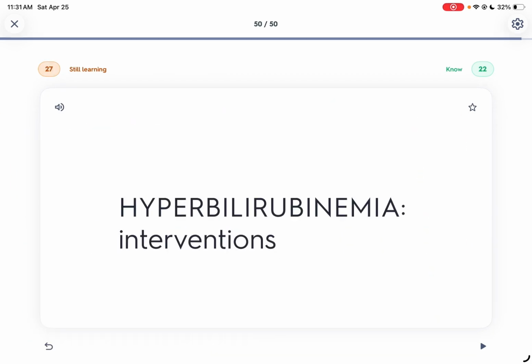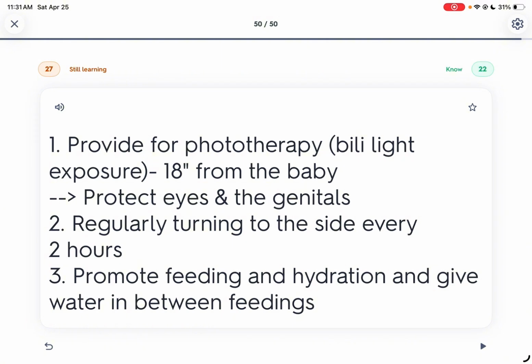Interventions for hyperbilirubinemia: provide phototherapy at 18 inches, regularly turning to the sides every 2 hours, promote feeding and hydration, and give water in between feedings. The baby has difficulty eliminating bilirubin from the RBCs. So does providing water help? Yes, it helps expel bilirubin. For phototherapy, the baby's light is 18 inches away, so the baby needs to be turned every 2 hours.